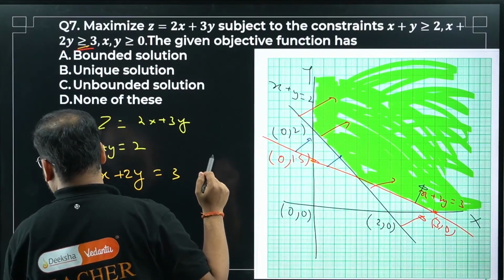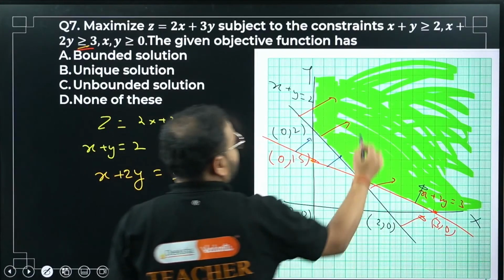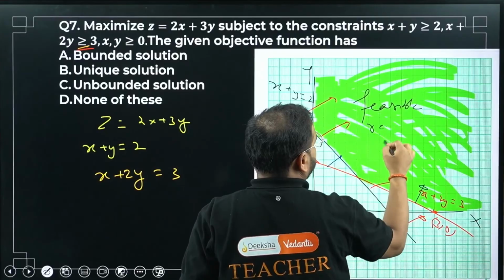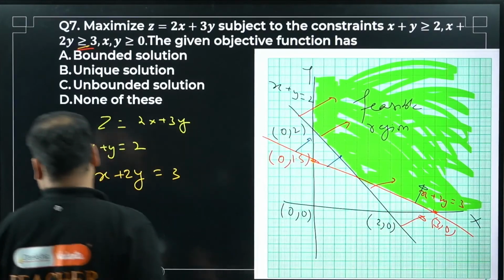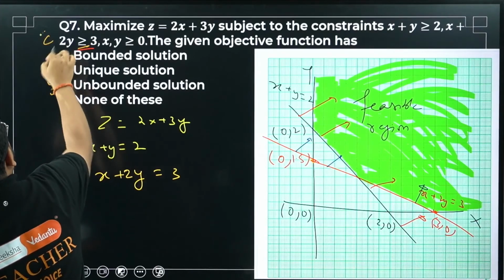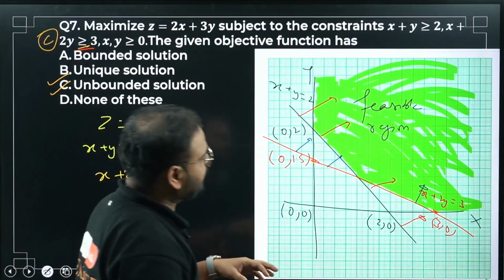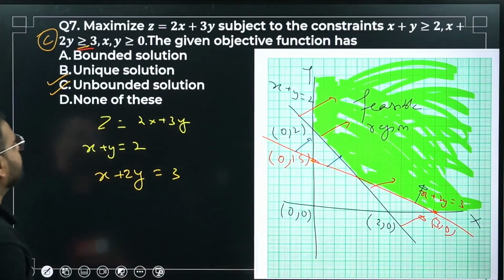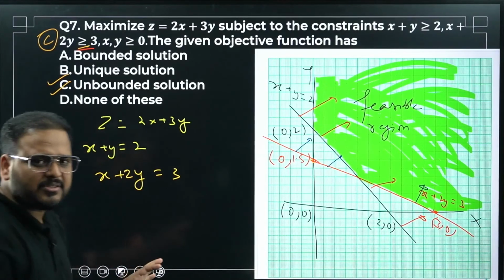My feasible region is unbounded. That was the answer. Unbounded solution, option C. If you maximize, you'll have an unbounded solution as your answer. Option number C. Simple, very simple question.